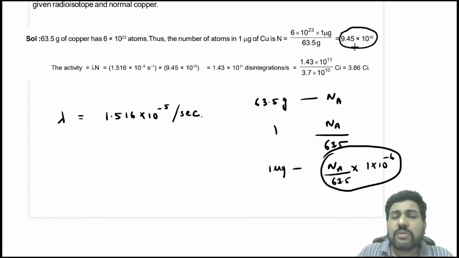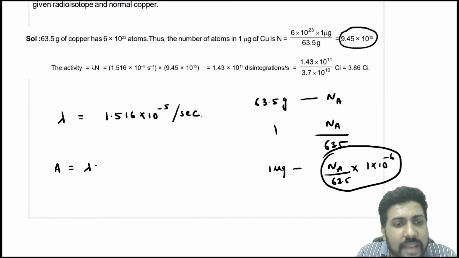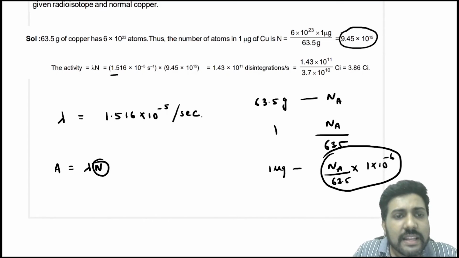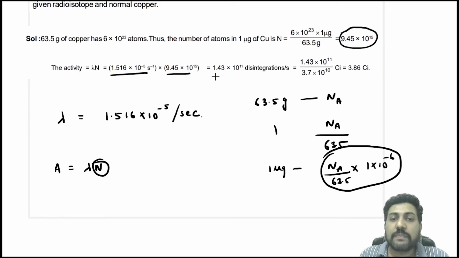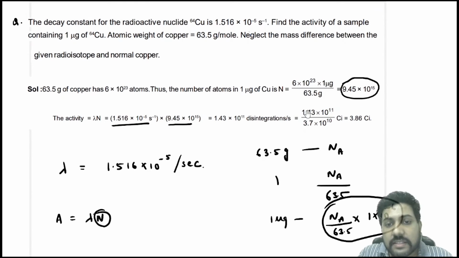Once you have the number of nuclei, then activity is what? Activity is equal to lambda into N. Now once you have the value of N, you can calculate the activity. The activity will be lambda multiplied by N, which is equal to 1.43 into 10 raised to power 11 disintegrations per second, and that is equal to 3.86 curie. So the activity of copper-64 is 3.86 curie for 1 microgram of the sample.